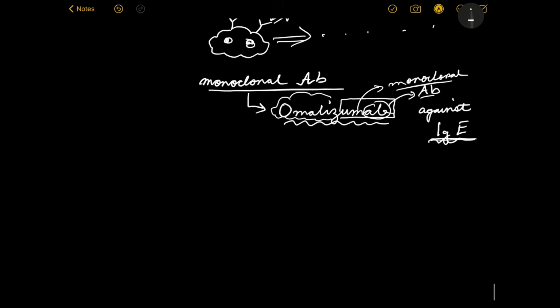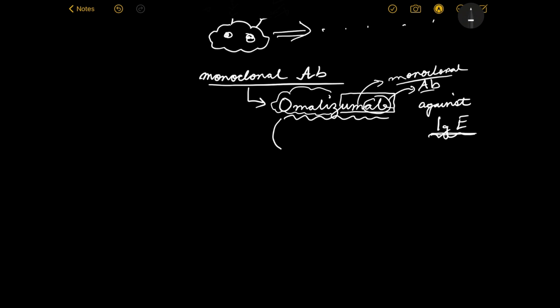So again you can very well guess that this is used for prophylaxis, because once the antigen has bound to the sensitized mast cell and all those cascade of reactions start, then omalizumab or other monoclonal antibodies will not have any effect. In this case it's only omalizumab. Omalizumab is the only monoclonal antibody that at least I have found in my books.